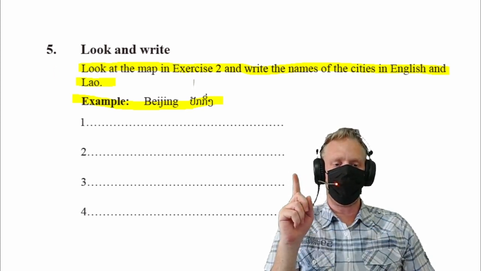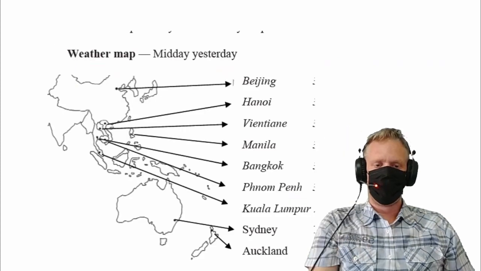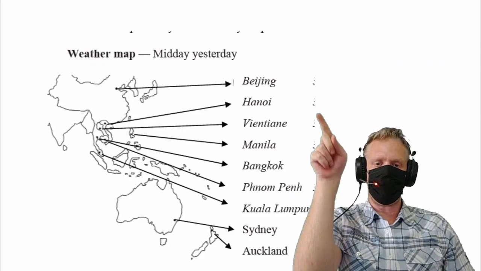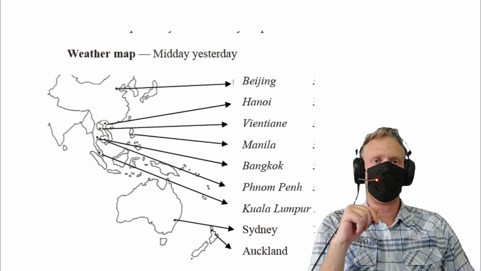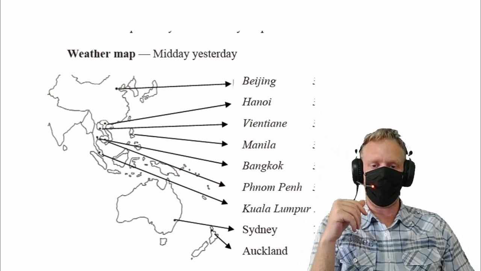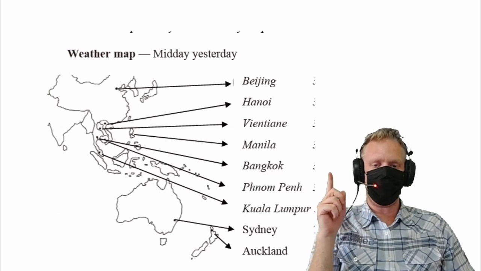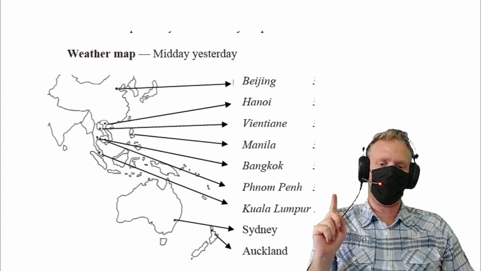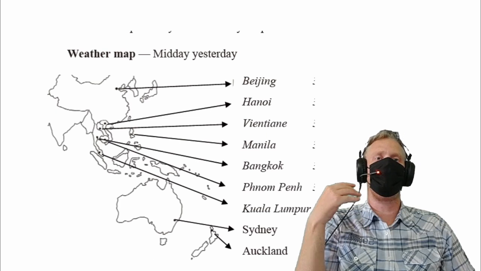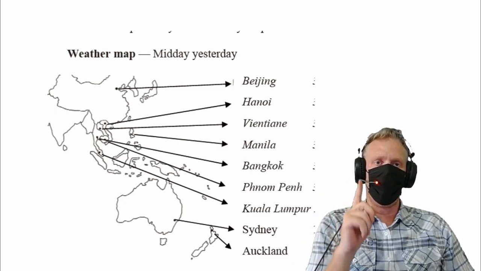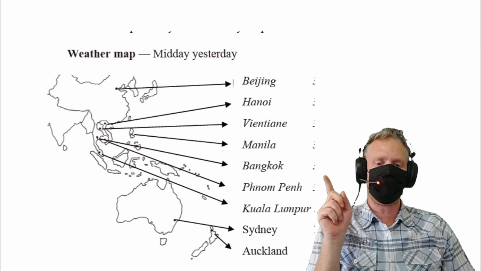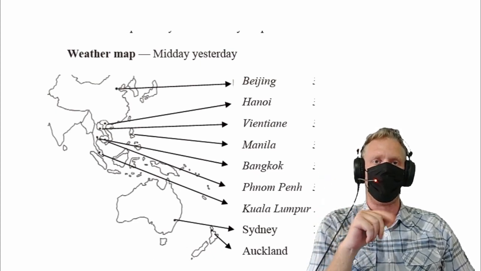So, let's take a look at the map real quick. What you have to do is write these cities in Lao. So, Beijing, Hanoi, Vientiane, Manila, Bangkok, Phnom Penh, Kuala Lumpur, Sydney, and Auckland. I also want you to write what country they are from in English.